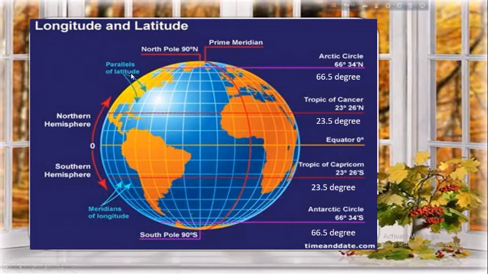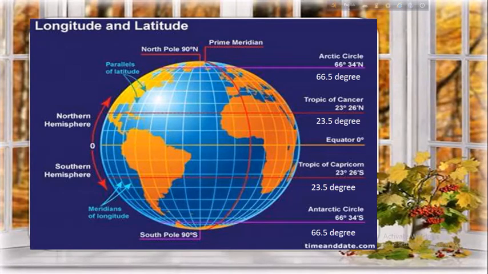Now we will know the parallels of latitudes. From the equator, at each and every 1 degree interval, if we want to move from equator up to 90 degree north or 90 degree south, we will get 90 latitudes in the northern hemisphere and 90 latitudes in the southern hemisphere. So all these latitudes or these imaginary lines are known as the parallels of latitudes. That means these lines are drawn parallel to the equator, both on the north and the south of the equator.